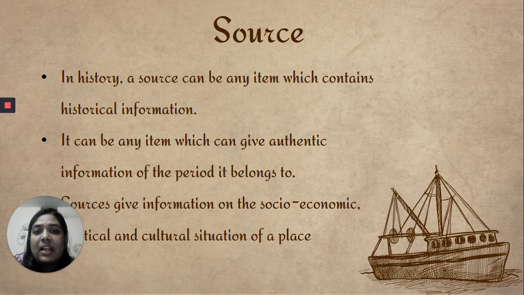So a source is any item which gives real or truthful information of the period which it belongs to. For example, Gandhiji's glasses is a source which gives us information of the period in which Gandhiji lived, right?